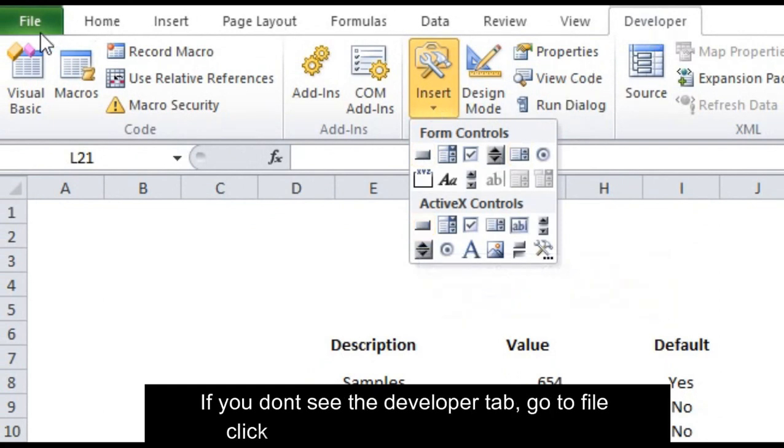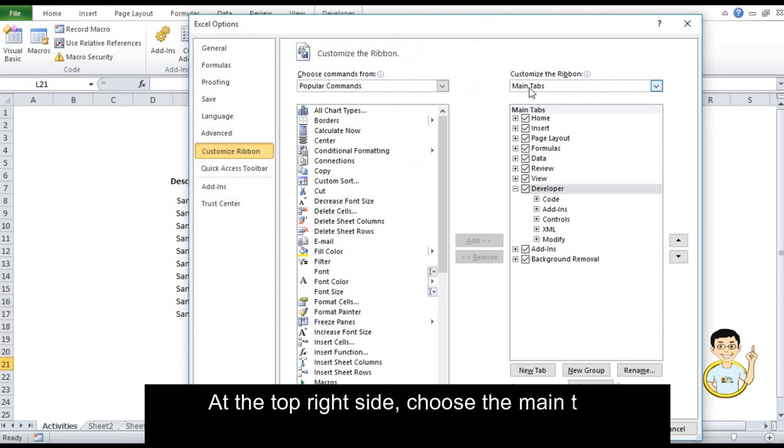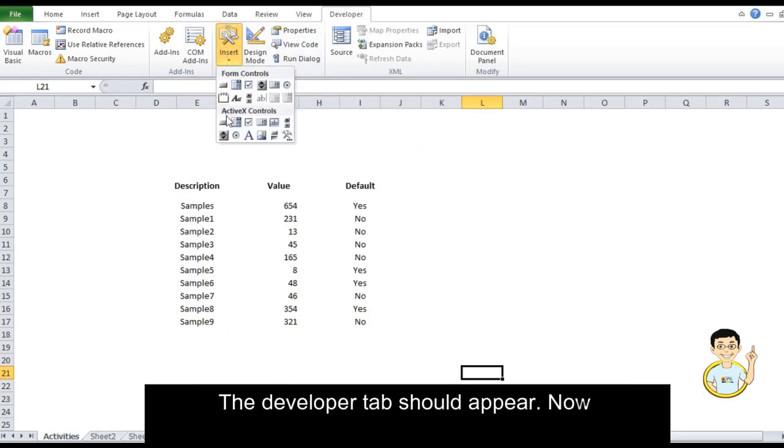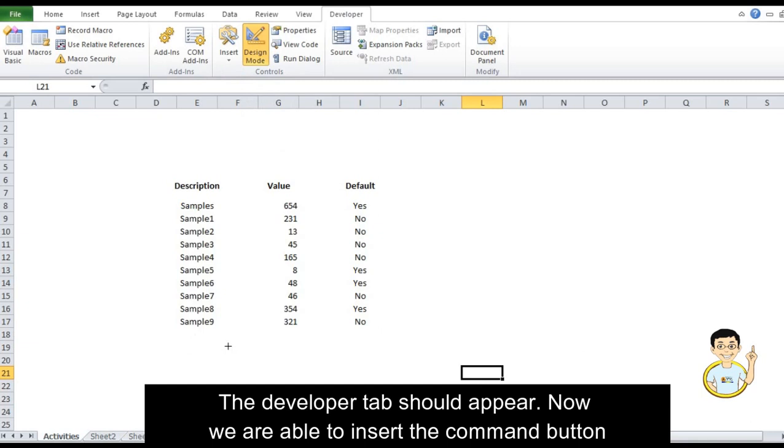In case you don't see the developer tab, go to file, options, then customize ribbon. At the right side here, check the developer, then OK. Now we are able to insert the command button.